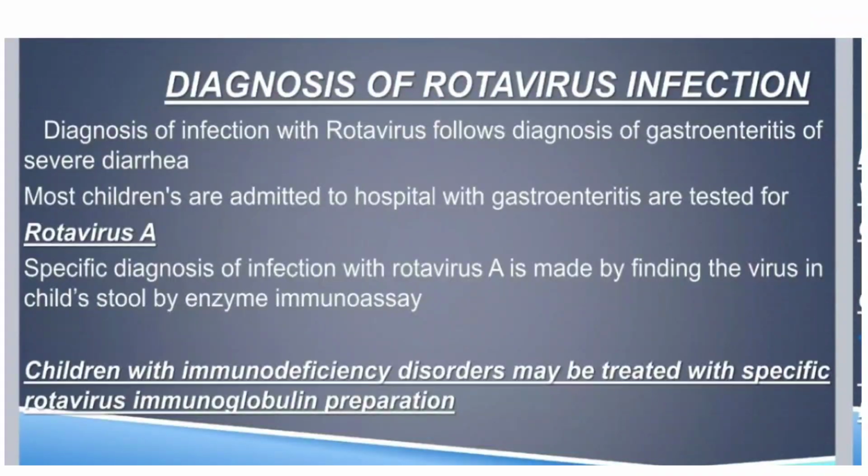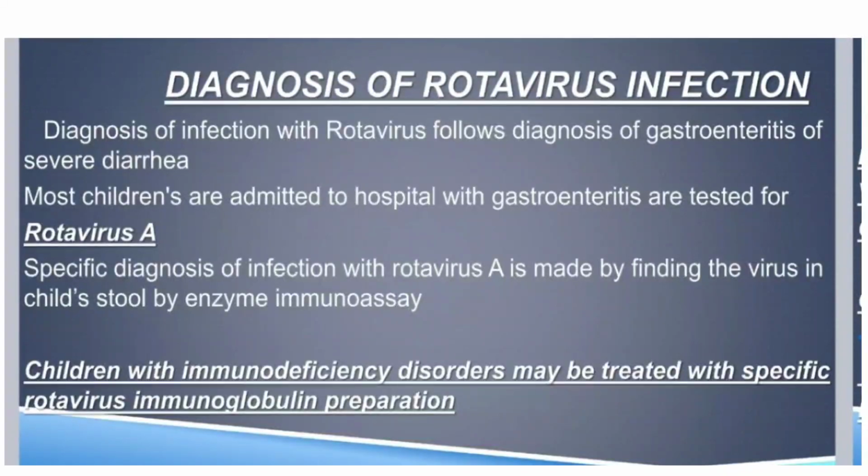How will you diagnose the rotavirus infection? Rotavirus infection can be diagnosed by history collection and physical examination. Most children are admitted with severe diarrhea, so you will be testing for rotavirus. The child's stool will be sent for enzyme immunoassay screening,